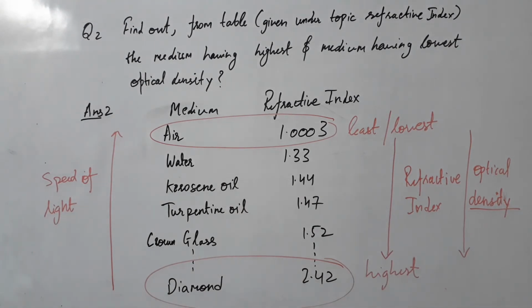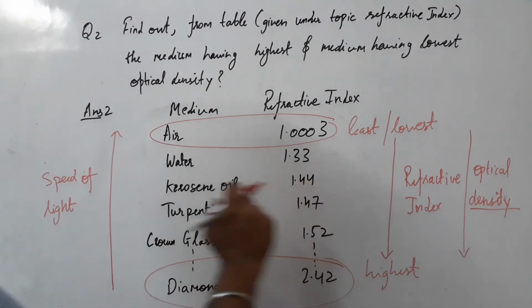So with this question, few things are being discussed. One is refractive index, that is air is having the least refractive index and having a value 1.0003, that is the least value of the refractive index. Air is having that, and diamond is having the most highest value of the refractive index of the substances known till date. And with the increase in refractive index, optical density is also increasing, but the speed of light is having the inverse relationship with respect to the refractive indexes.